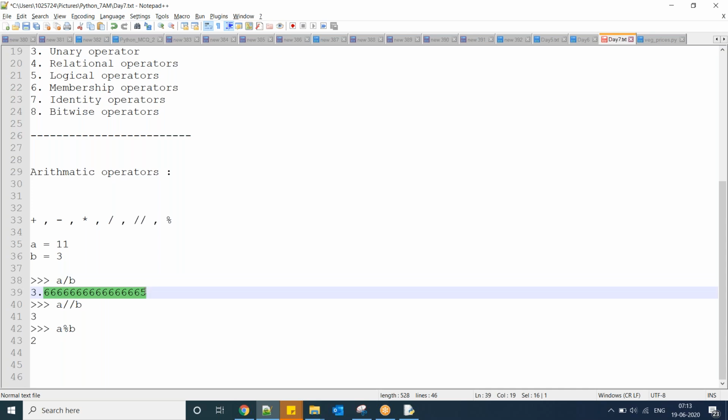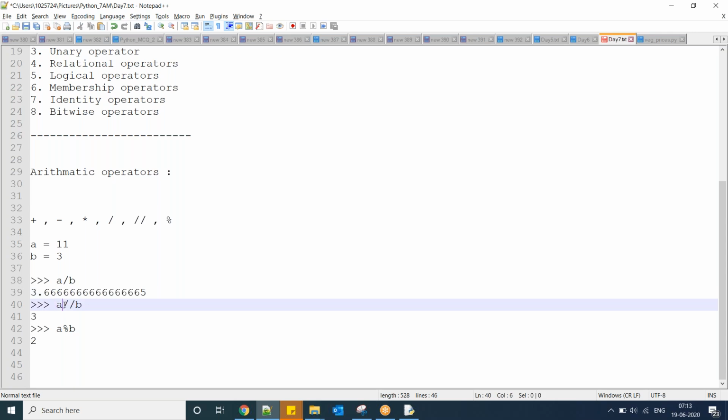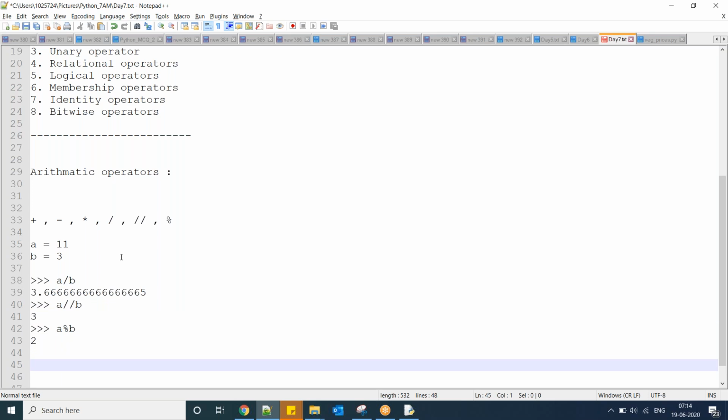The floor division operator is going to give you the rounded-down value of the quotient: the quotient is 3.6, the rounded value is 3. And a percent b is going to give you the remainder. So: division, floor division, modulo.